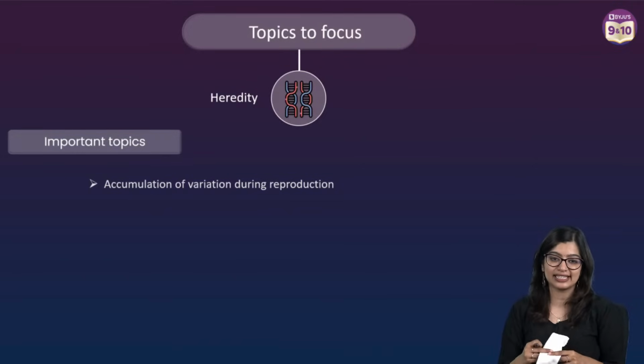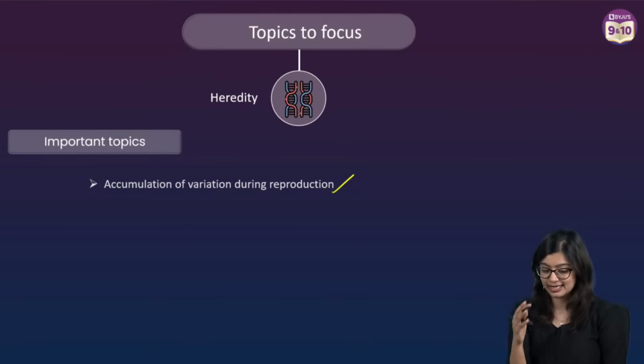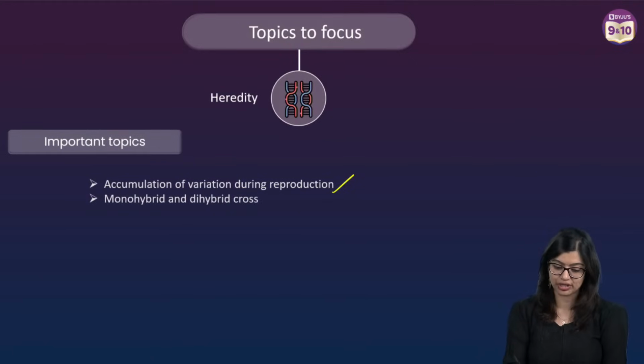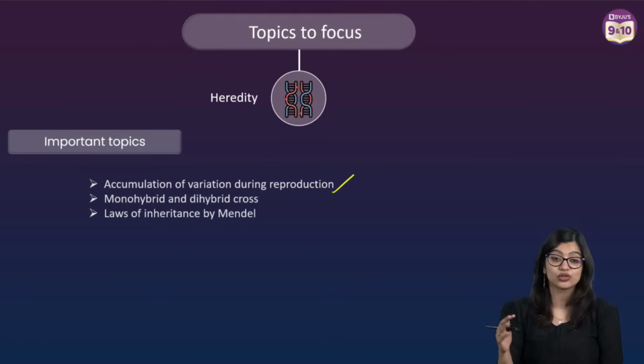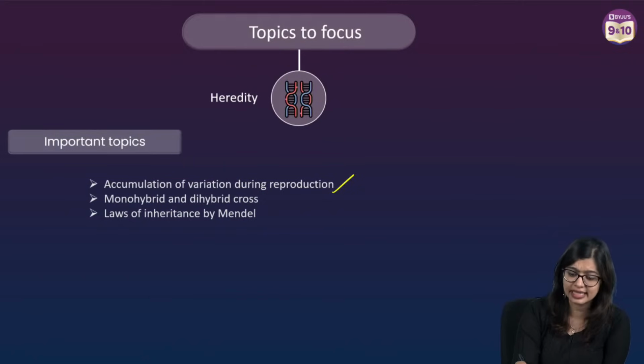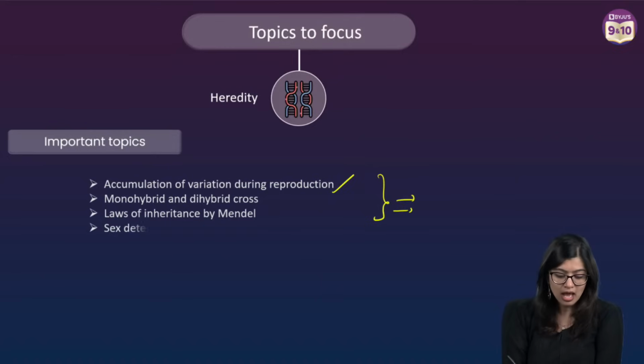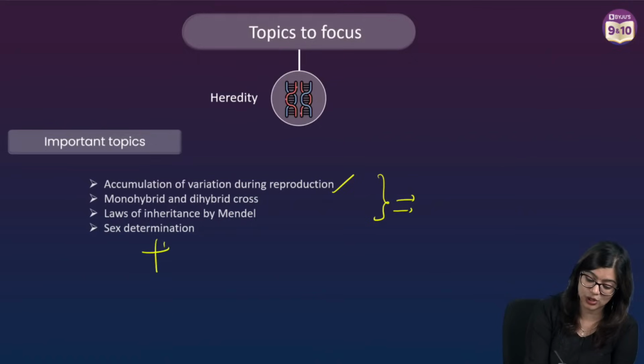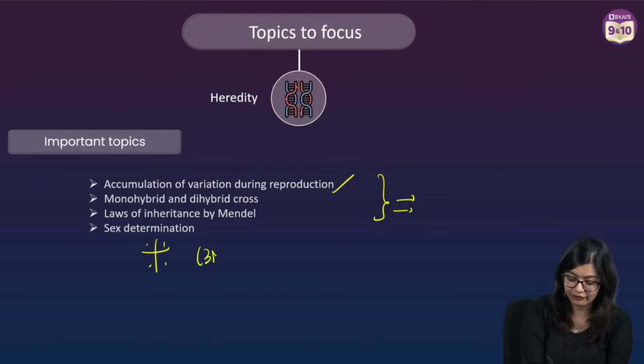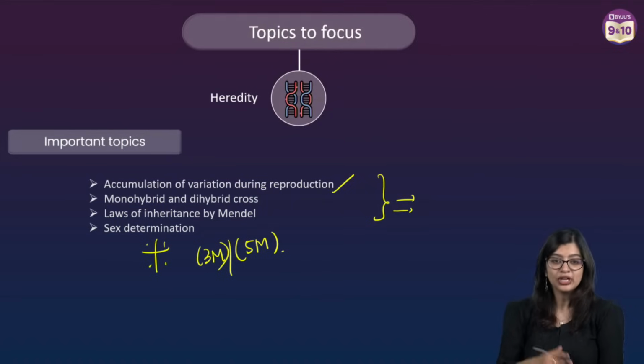Okay, so now let's get started, everybody. So now, of course, as you all know, main topics are accumulation of variation during reproduction, our favorite monohybrid, dihybrid cross. Then, of course, laws of inheritance. These are three things which we need to keep in mind, along with sex determination, right? Sex determination is going to be very important, which you will get for 3 marks or you will get for 5 marks also. Yes? So this right here is going to be very important.